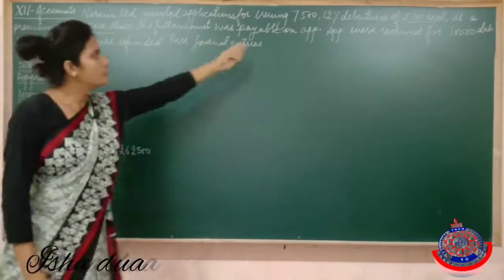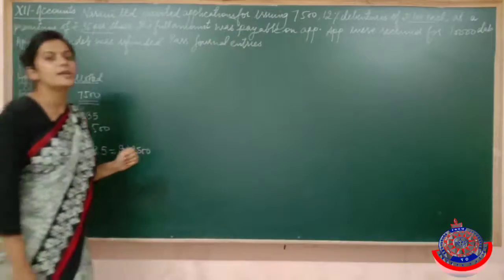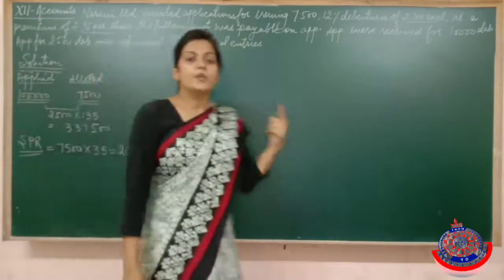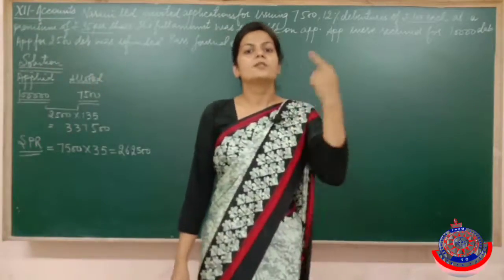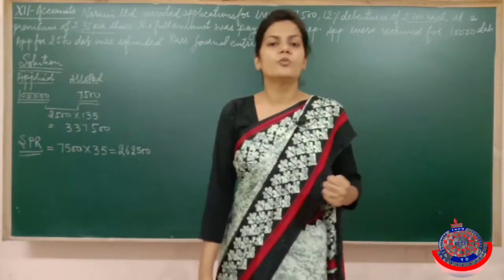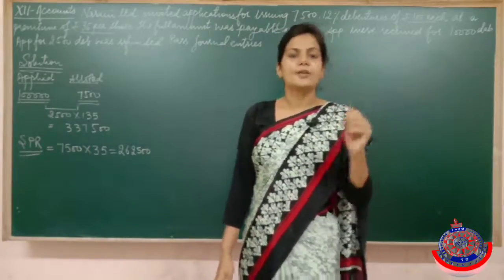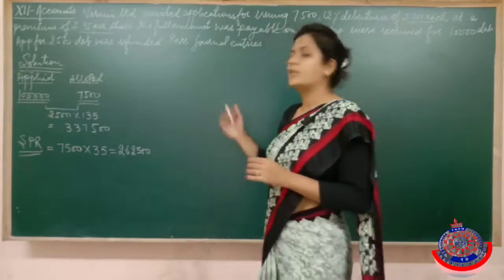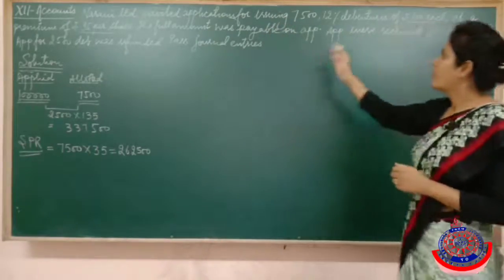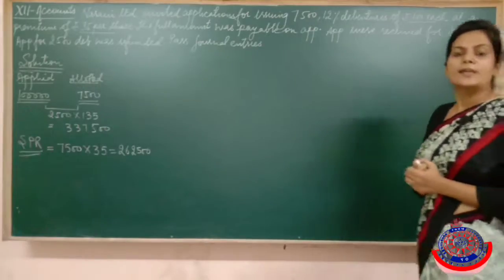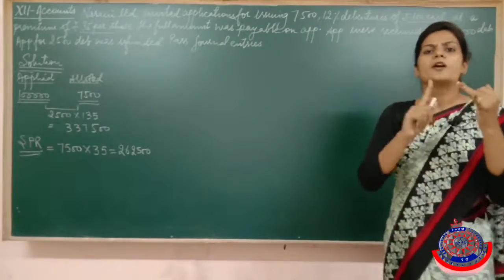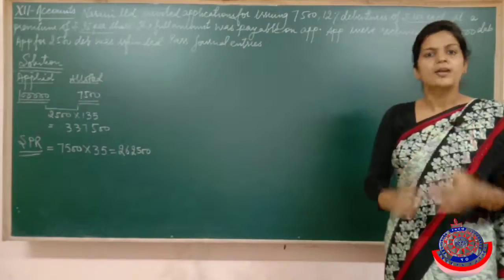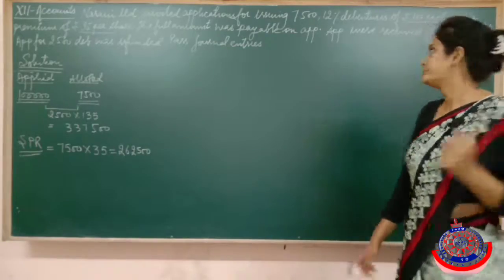The full amount was payable on application. Now remember, whenever we are calling the whole money in lump sum, then we always open a joint application and allotment account. I'll explain to you how. So the whole amount was payable on application. It means that there is no allotment, no first call, no final call. We are going to pay the lump sum.